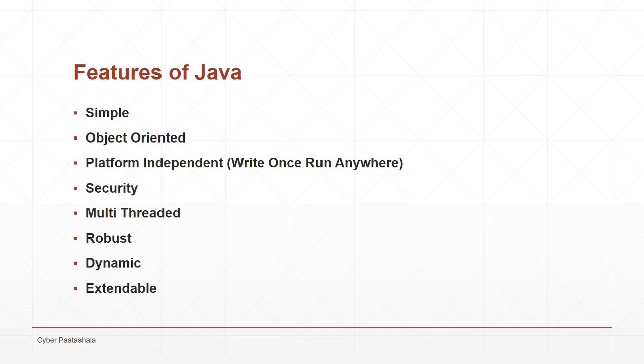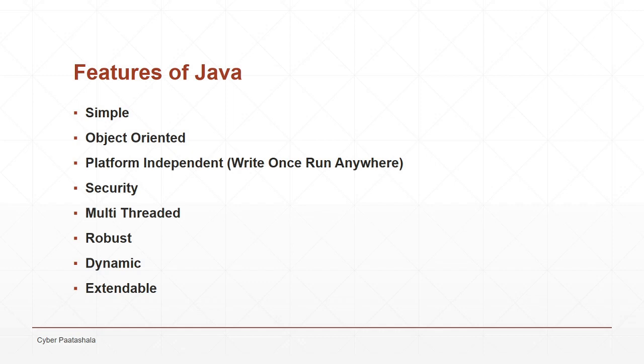Java supports multi-threading, which means a task can be shared among multiple threads. I'll give you an example here. Let us say you want to download software which is 500 MB and takes 5 minutes to download. If you share this task among 5 threads, it can be downloaded in 1 minute. Each thread will be downloading 100 MB of data.